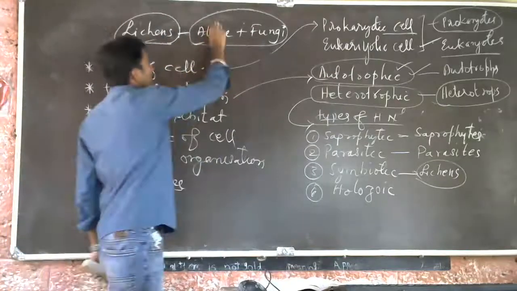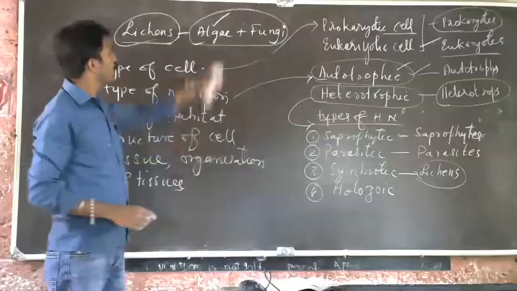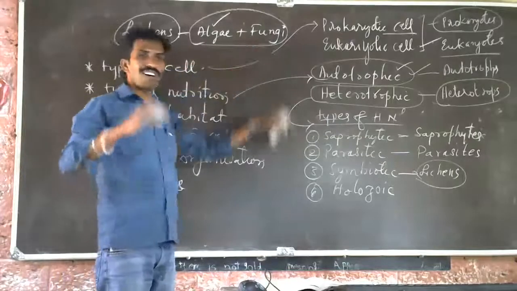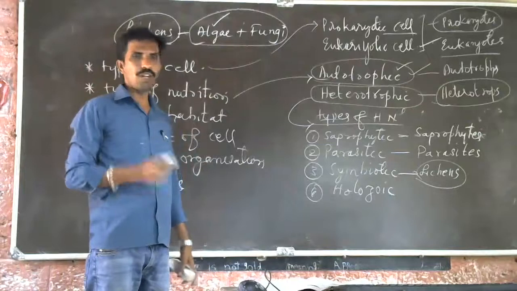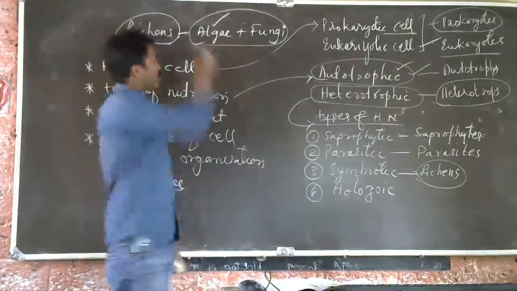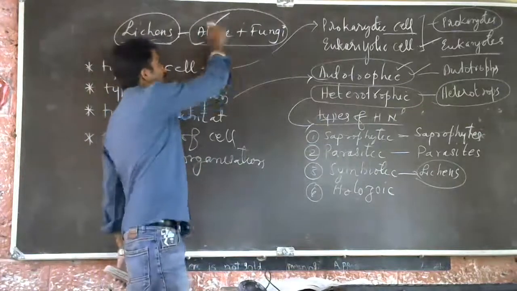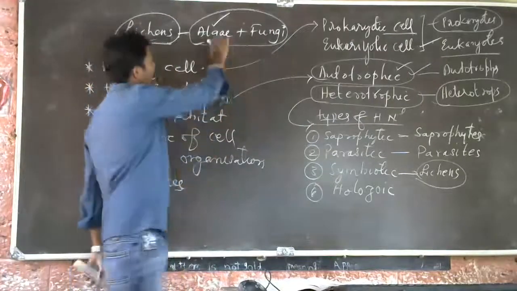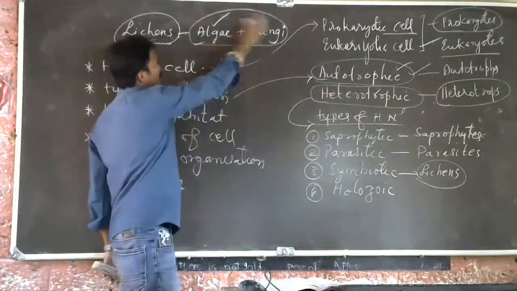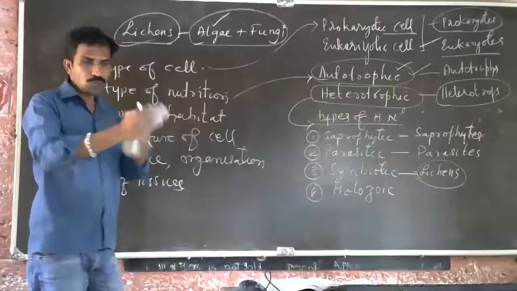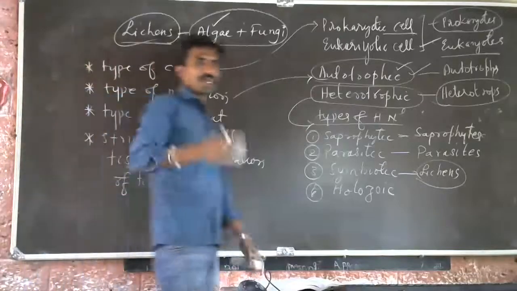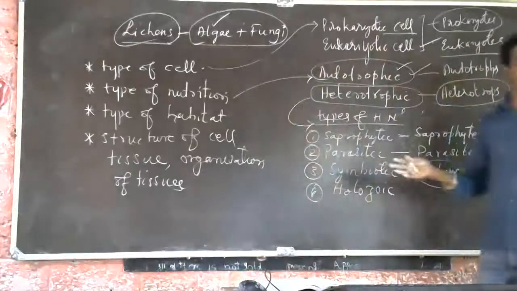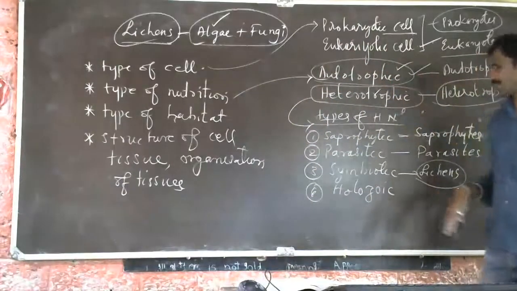Here the algae produce food through photosynthesis. The fungus absorbs water and gives it to the algae. So the algae prepare food and share it. Mutually they are benefited. That's called symbiosis, the symbiotic mode of nutrition.